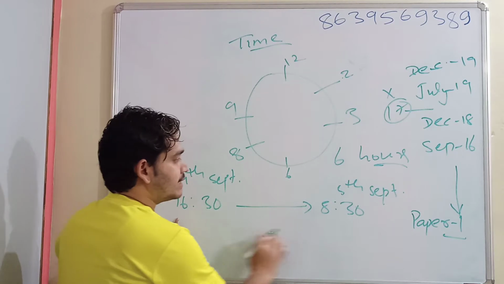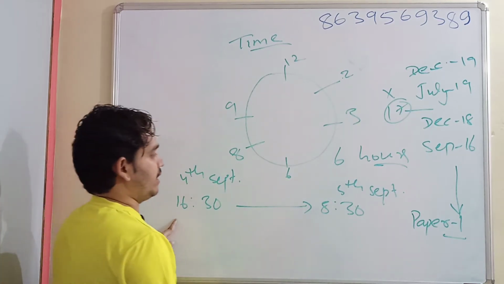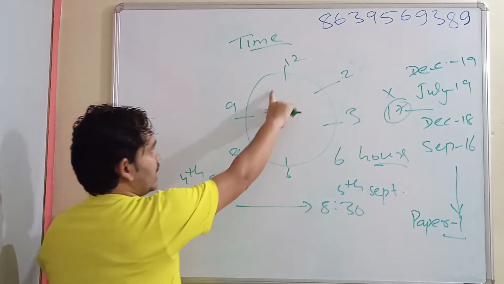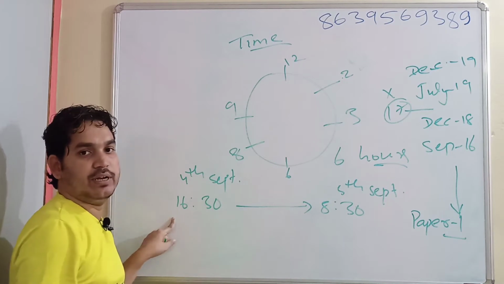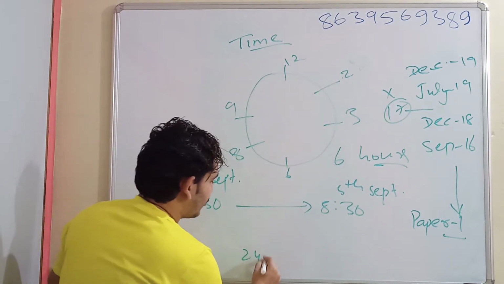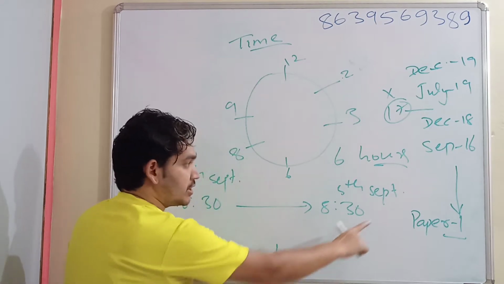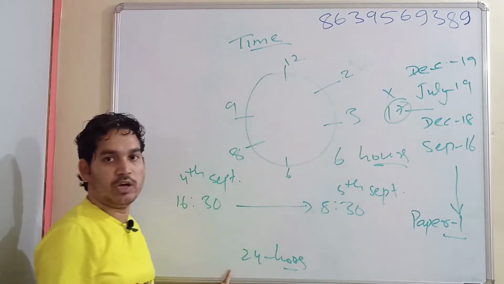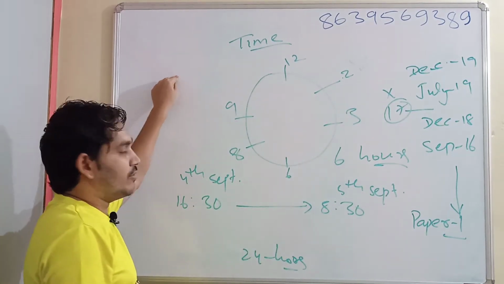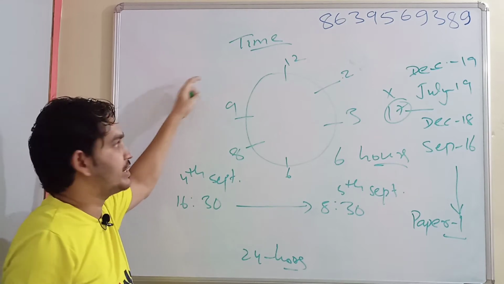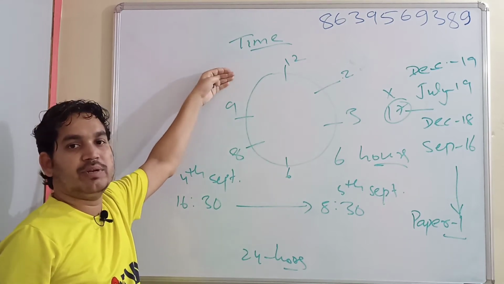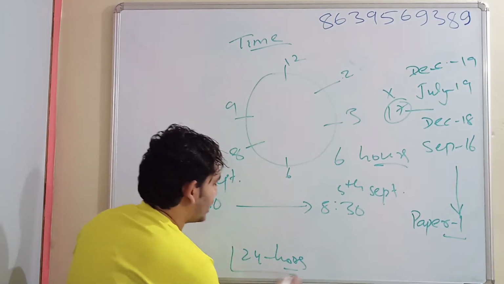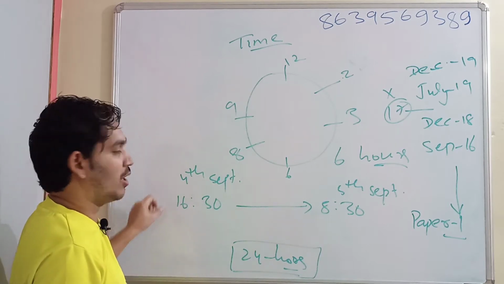Now how many hours has he taken for this journey? The two dates are different, and the time is 16:30. If you look at a normal clock, 16 will not be there anywhere, so this is nothing but a 24 hour clock. The questions also come on a 24 hour clock basis and not a 12 hour clock basis. It's not that we can't do the problem using the 12 hour clock. We can, but it will take time and be confusing. If we consider a 24 hour clock, we can simply do this problem.